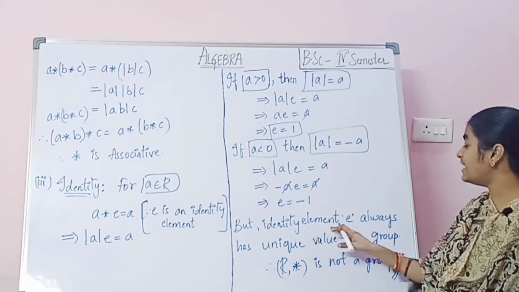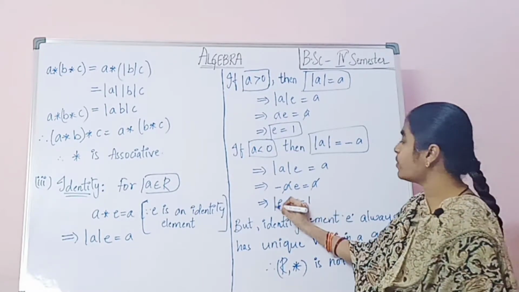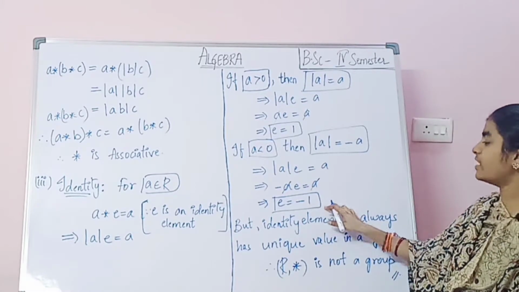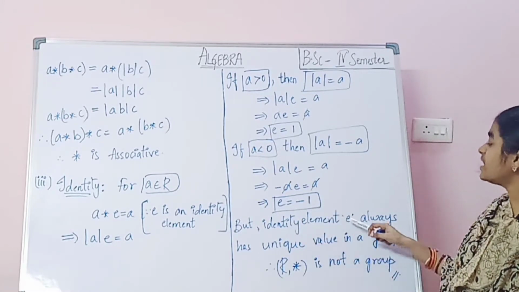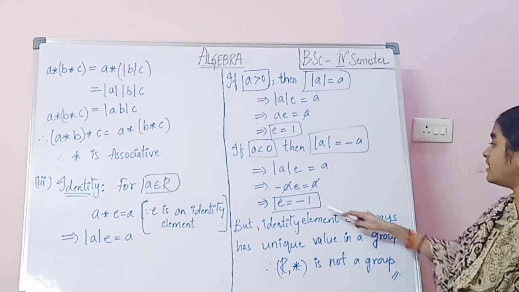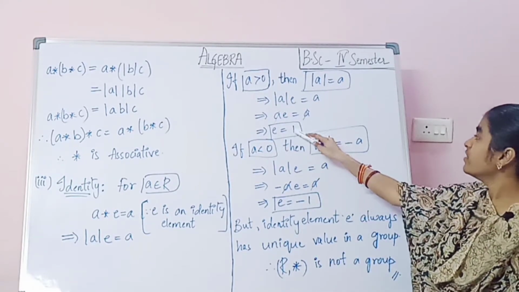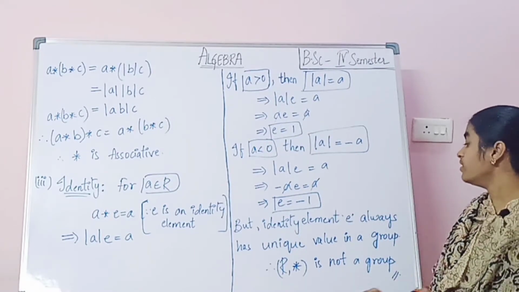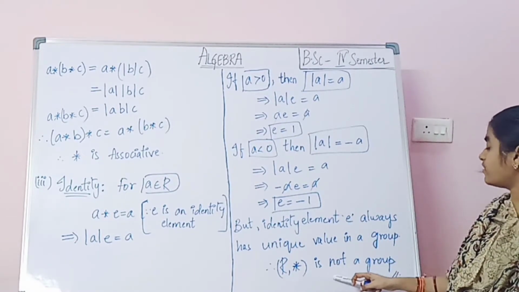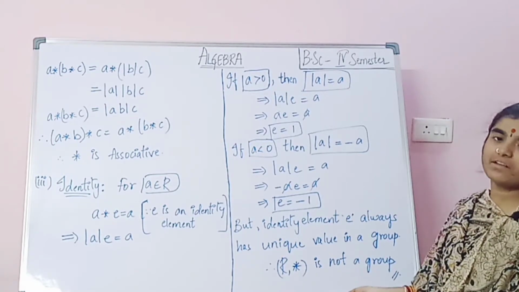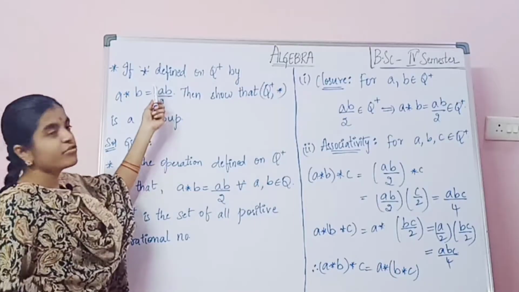But what is the value of e? e equals minus 1. But the identity element e always has a unique value in a group. But here the e values are differing: here plus 1, here minus 1. But it should have only a unique value. Therefore (R, star) is not a group. This is the solution. As it is not a group, there is no need to check the inverse property. Next one.